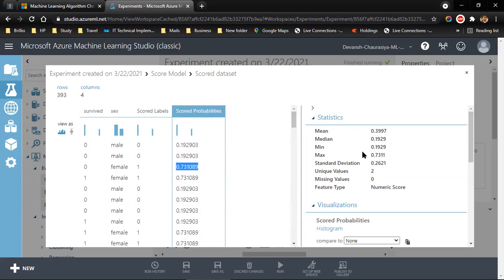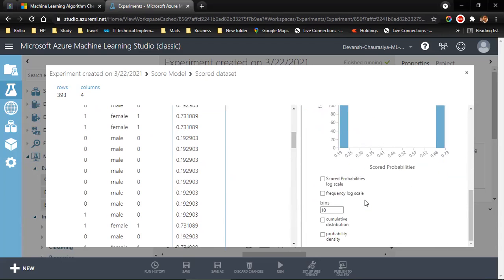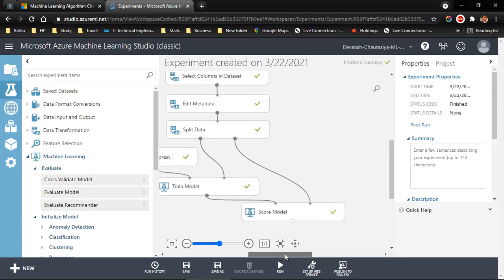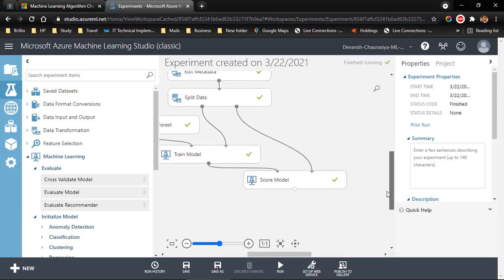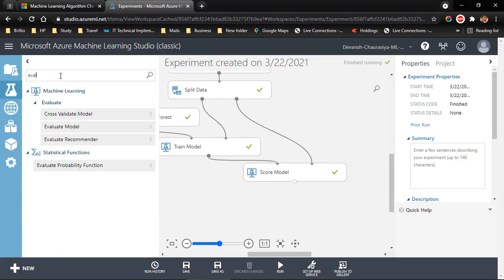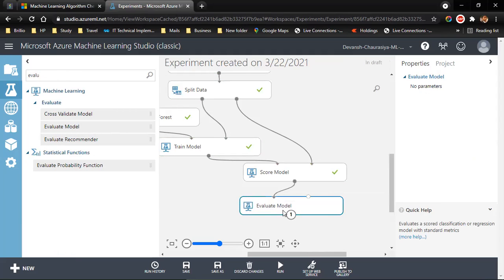Now, this is the mean, median, min, max, standard deviation, unique values, missing values 0. Okay. All right. After scoring the model, what we have to do is evaluate. We need to understand whether this model is good. It's right here, but let's say that you don't know what is where. You can just type over here and then drag and drop. Connect score model to evaluate model.